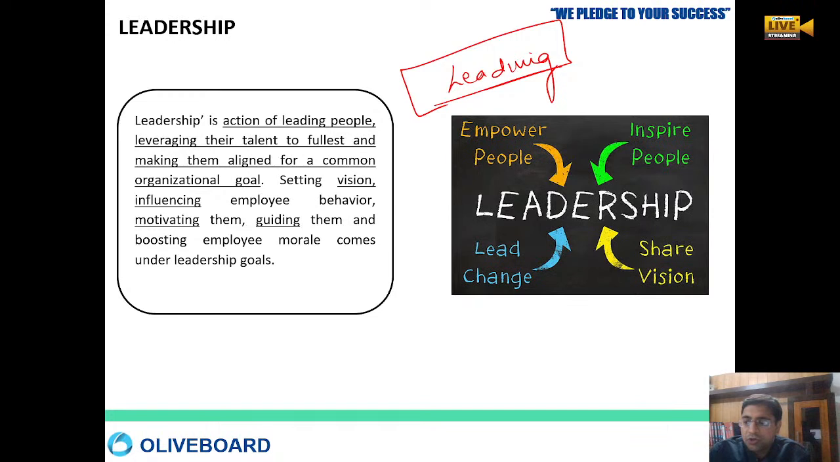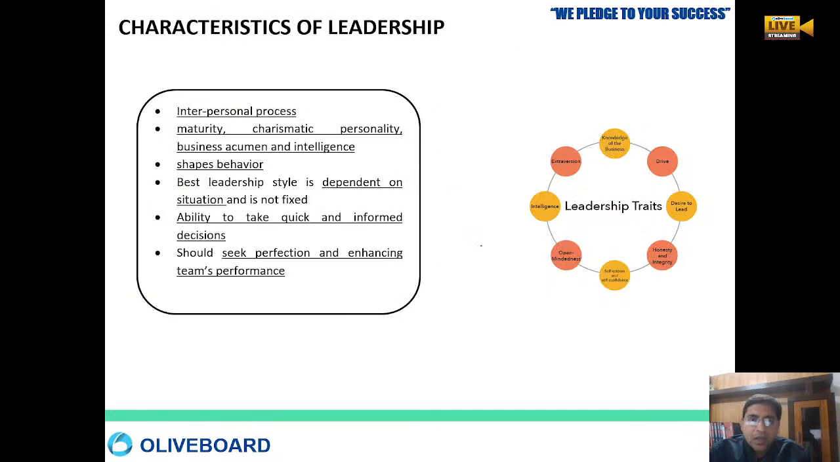Okay, so your talents you can utilize in the fullest way, how you can organize yourself toward a goal. You have a vision, you have influencing power, you can guide the behavior of the employees, motivate them and guide them. Whenever you have all these things, that means you are taking the position of a leader, and that is leadership. Okay, leaders empower people, inspire the people, they share the vision, they lead the team.